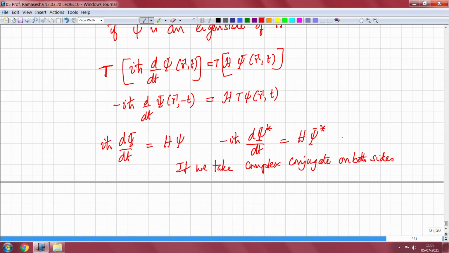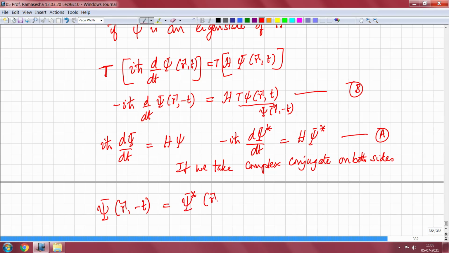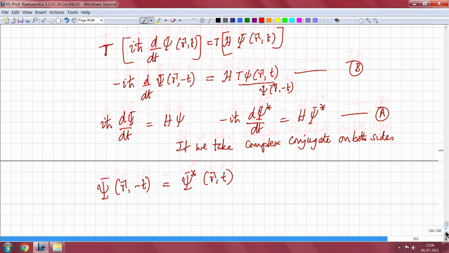Now compare this equation with this equation. So what it means is that because T psi of r comma t is also an eigenstate, psi of r comma t actually goes to psi of r comma minus t. So what it means is that psi of r comma minus t is equal to psi star of r comma t. So this is one of the properties.